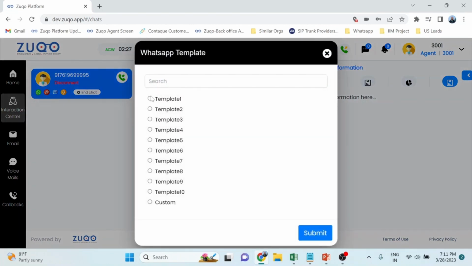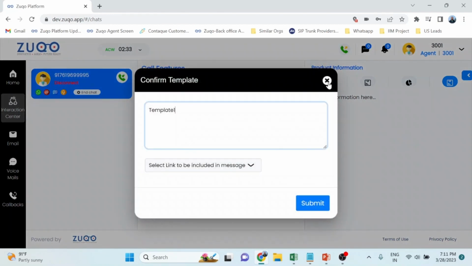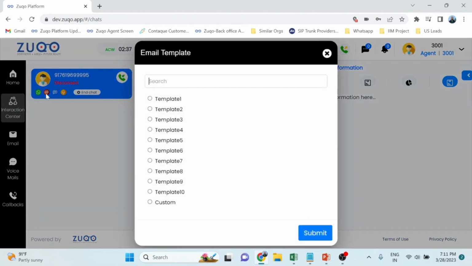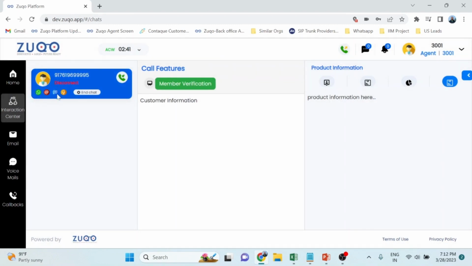You can choose a particular WhatsApp template. You can have predefined templates over here, and you can submit it, or you can send it directly to the customer. Similarly, you can do that as an email. You can send an email to a customer, or even send an SMS to a customer as well. So it's not only a single voice channel. The customer over here had called in over voice, but you can still engage with the customer over multiple other channels as well.